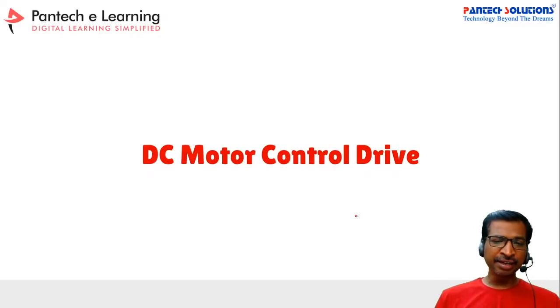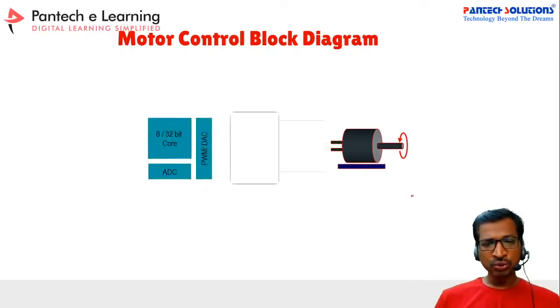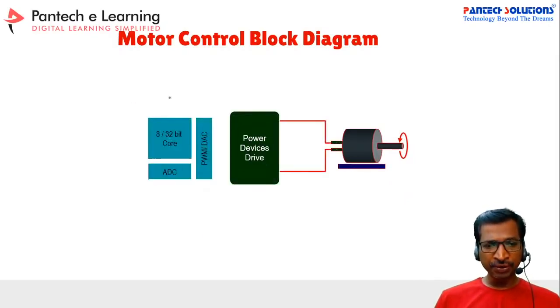And if you take a real-time motor control, there is a generalized block diagram for any motor control. See here, let us take this one. This is the motor, like a DC motor or induction motor or BLDC motor. First, you should choose a microcontroller. So here you have to choose any one microcontroller.